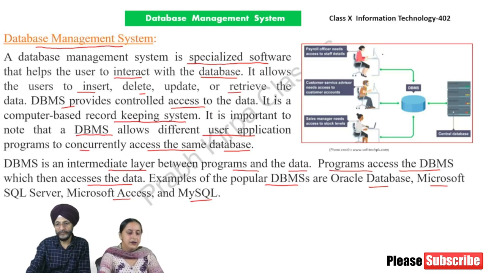In the figure, you can see that there are three different officers working in an office. The payroll officer requires staff-related details. The customer service officer needs access to customer accounts. The sales manager needs access to stock-related details. DBMS helps all these officers to access the database simultaneously for different types of information.